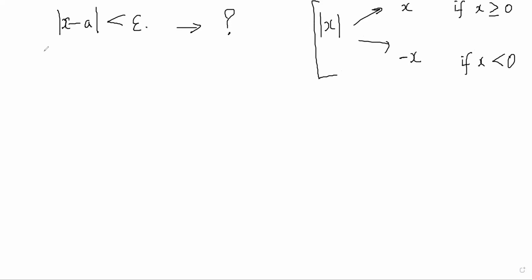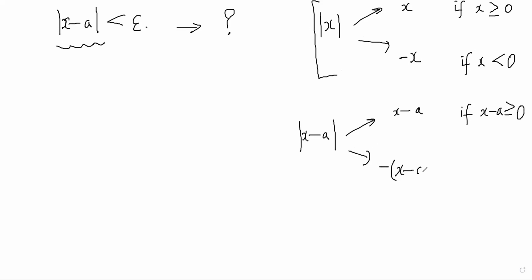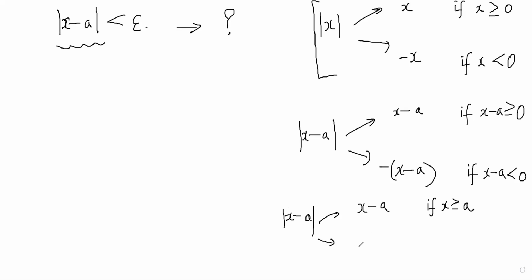Now I am going to remove this mod of x minus a in that same fashion. Mod of x minus a is going to be x minus a if x minus a is greater than or equal to 0, and it is going to be minus of x minus a if x minus a is less than 0. So this means that basically mod of x minus a becomes x minus a if x is greater than or equal to a, and it becomes a minus x if x is less than a, right?